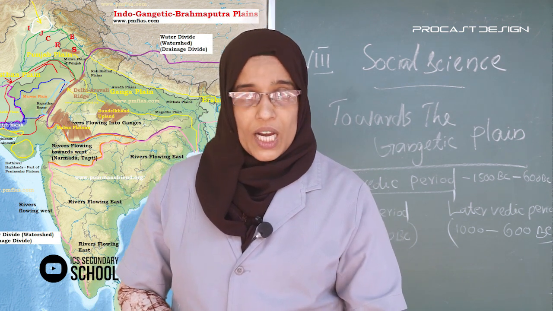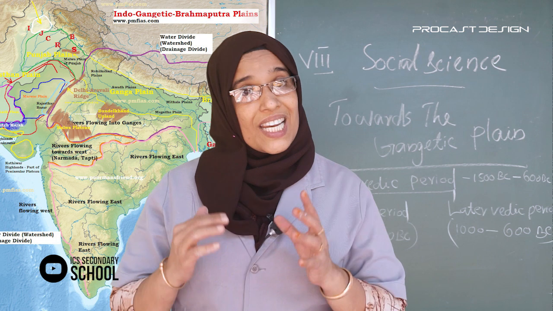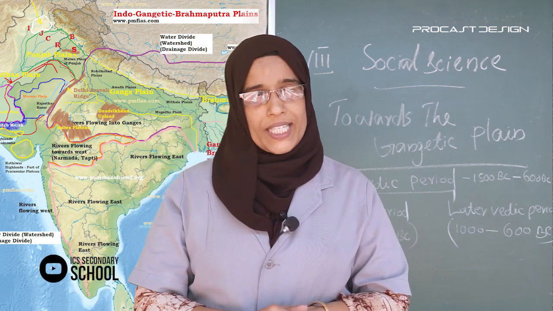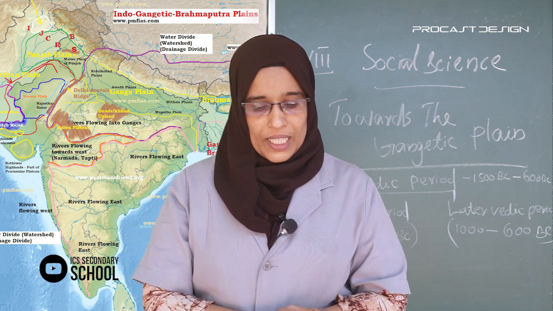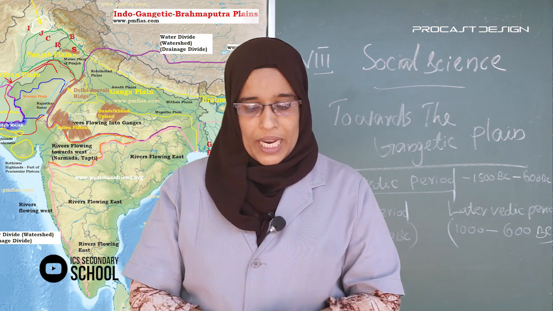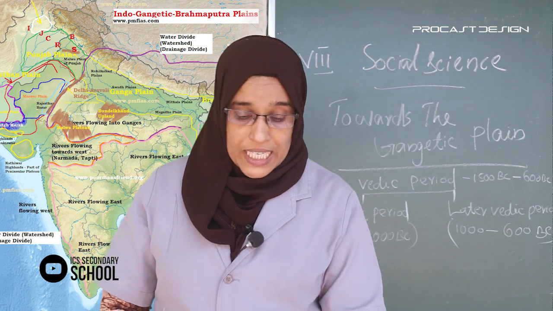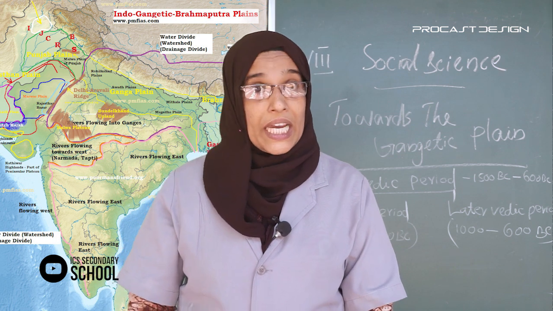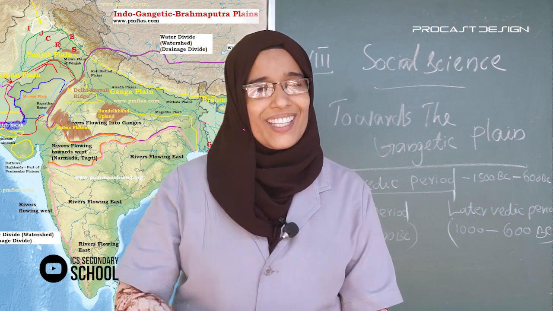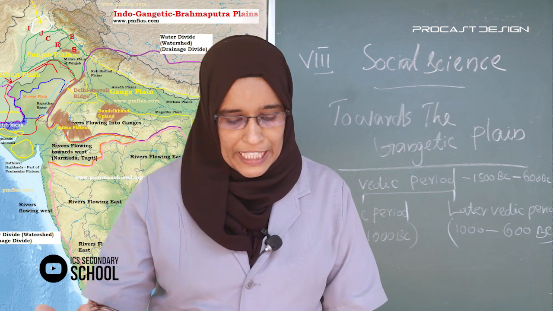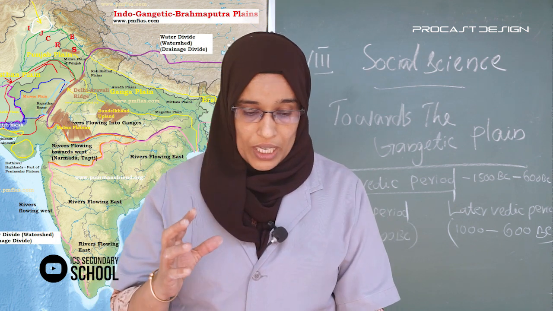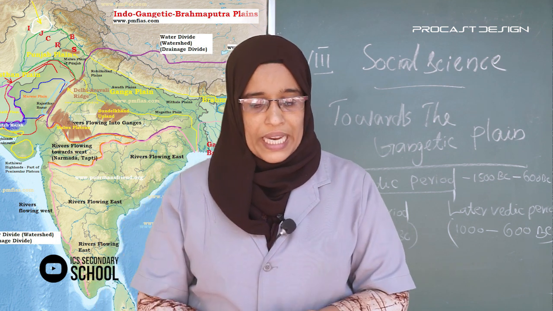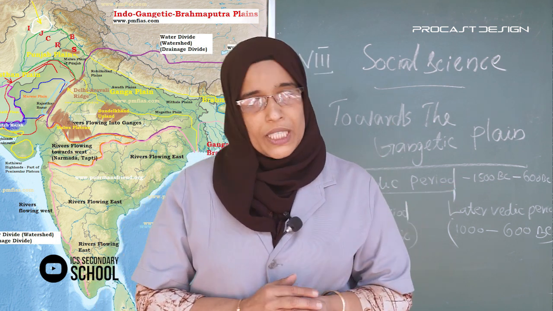The place where the nomadic people started to settle permanently came to be known as Janapadas. Then the head of the tribe became the king. Kingship became hereditary. The importance of the assemblies of each tribe diminished.